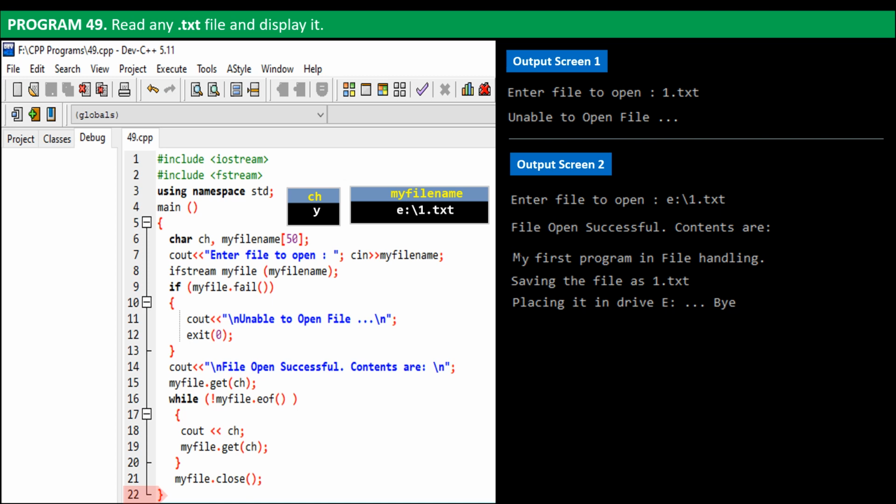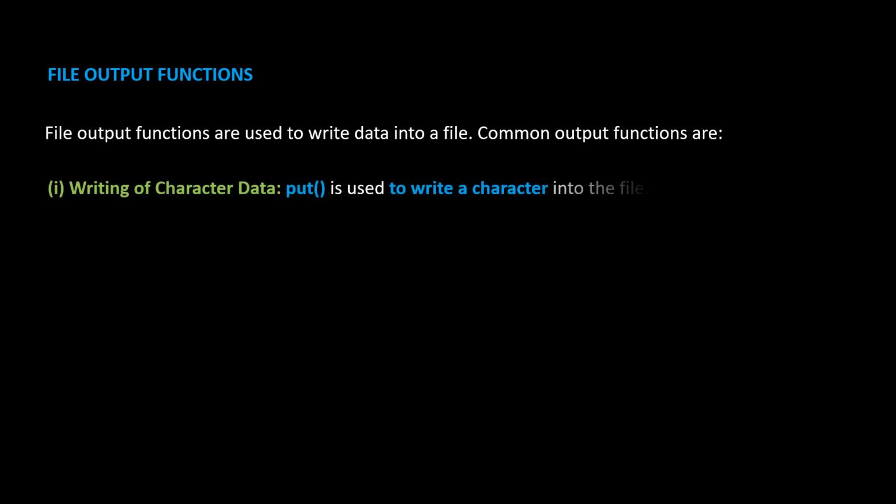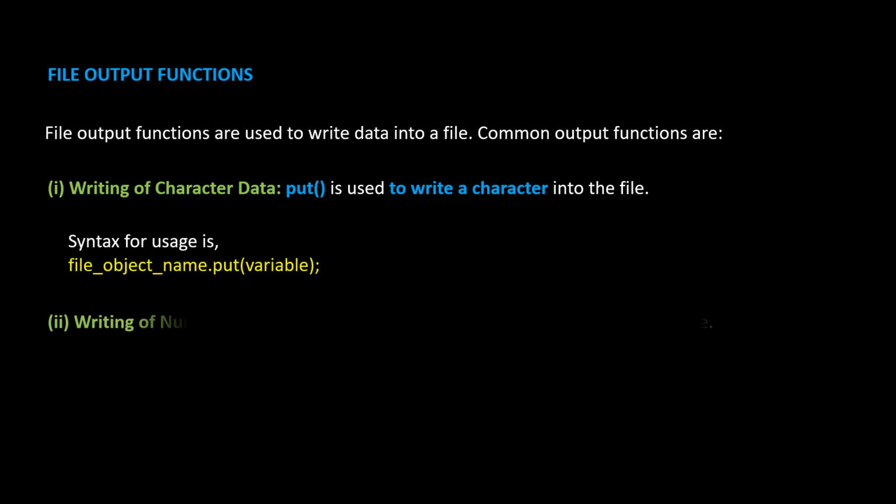Let's next look into the file output functions. File output functions are used to write data into a file. Common output functions are, number 1, writing of character data. Put function is used to write a character into the file. Syntax for usage is, FileObjectName.put, variable.